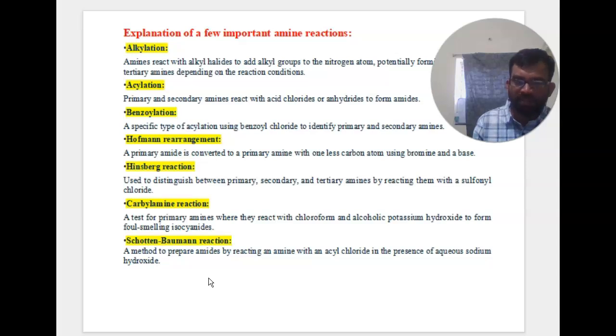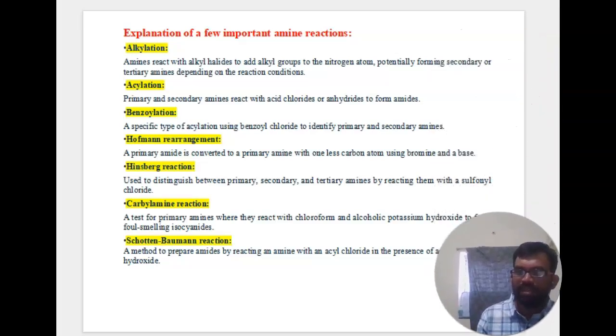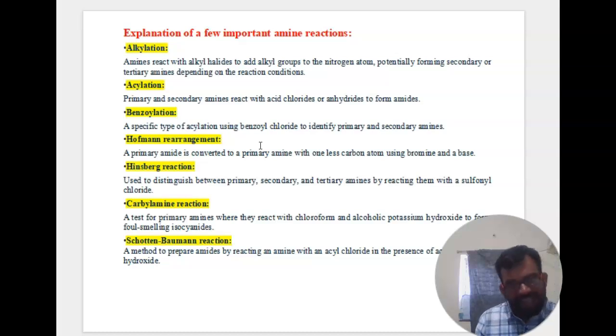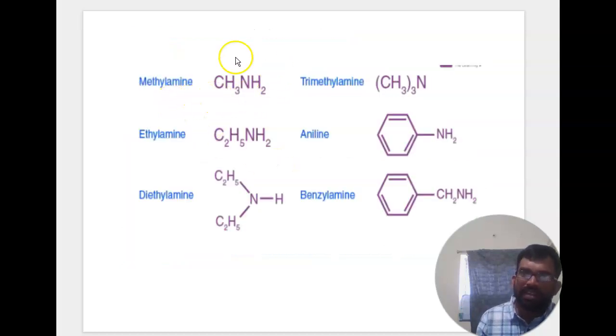Schotten-Baumann reaction: the method to prepare an amide by reacting an amine with an acyl chloride in the presence of aqueous sodium hydroxide. So these are a few of the amine reactions explained: alkylation, arylation, benzylation, Hofmann rearrangement reactions, Hinsberg reaction, carbonyl reactions, Schotten-Baumann reactions. Then you can see some structures: methylamine, trimethylamine, which you have already seen, then ethylamine, aniline, dimethylamine, benzylamine.